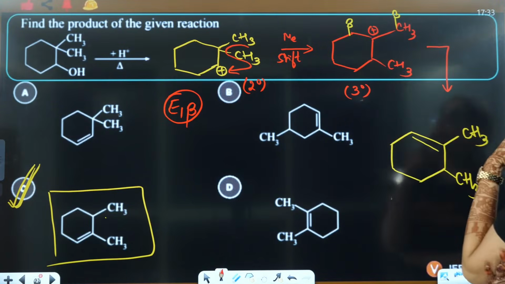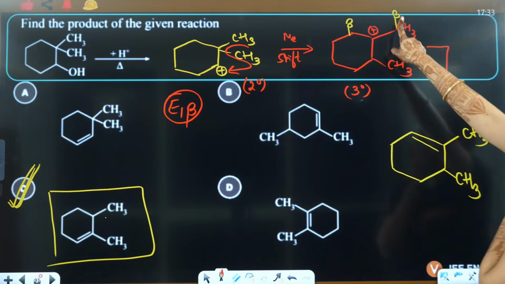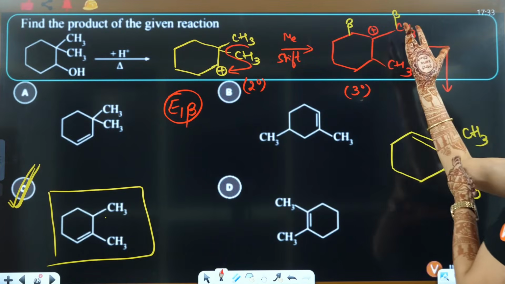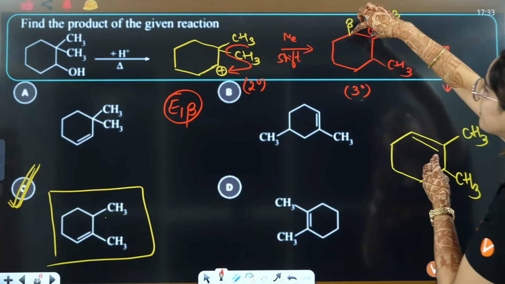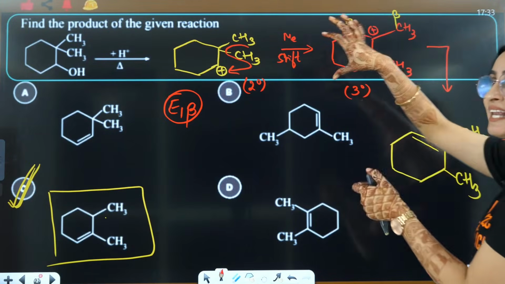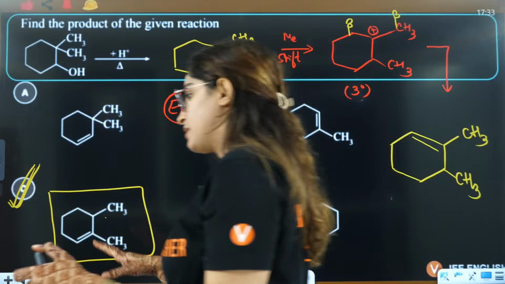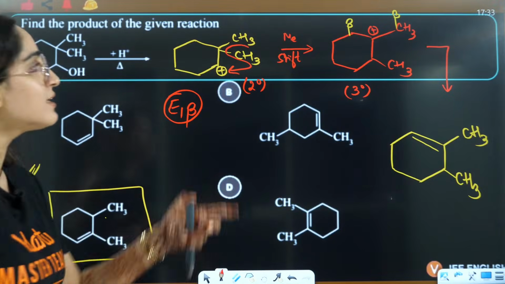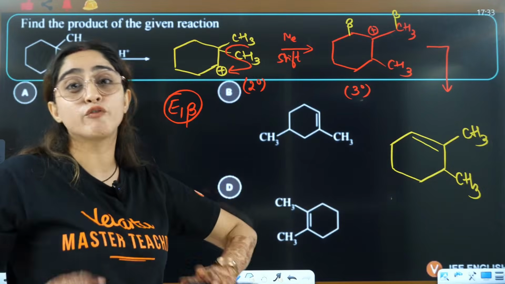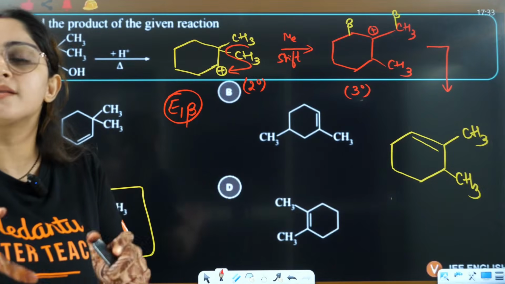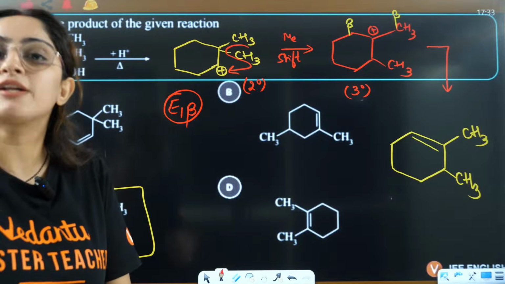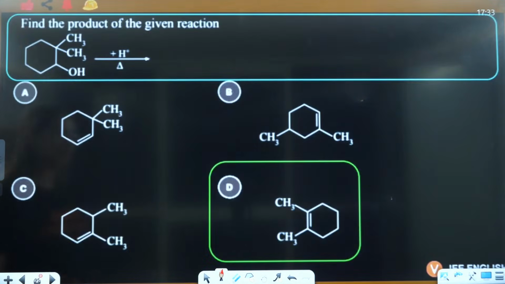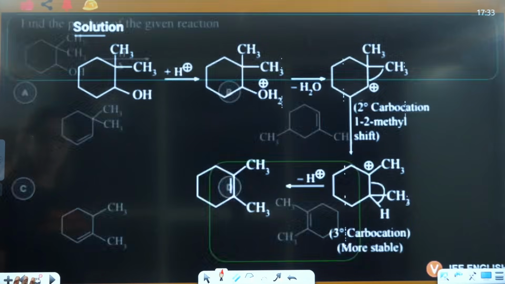Now you will think about whether this beta should leave hydrogen, this beta should give hydrogen. Now you will think about the Zaitsev product, that this Zaitsev product will be more stable, because a more alkyl substituted alkene is more stable. Okay, so rearrangement is a different thing and the Zaitsev rule is a different thing that you will apply once you have a stable carbocation. After that you will think about the Zaitsev rule. Okay, got it? Yes, everybody, wait a minute.